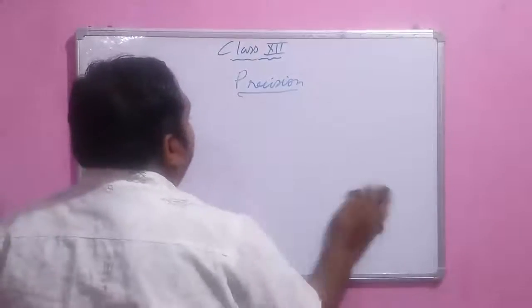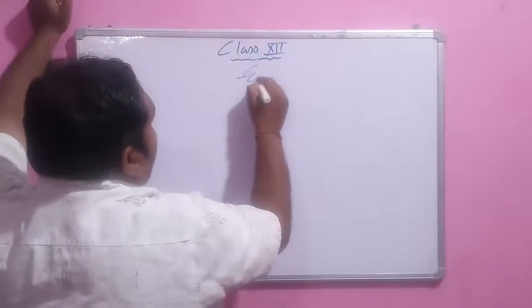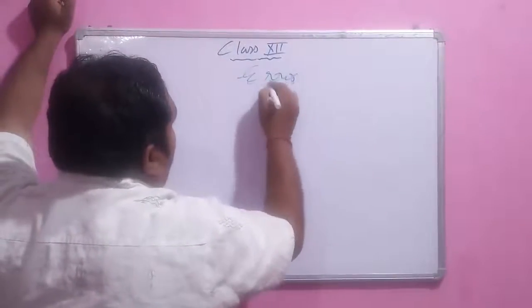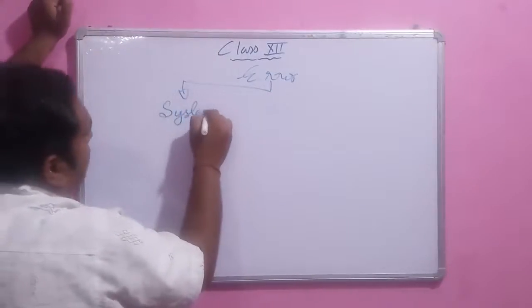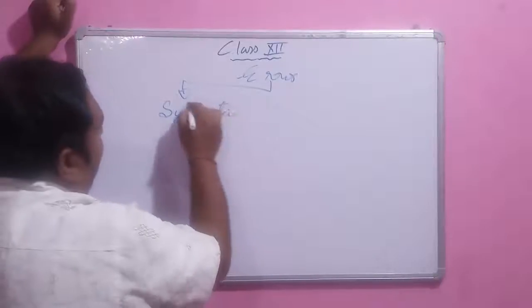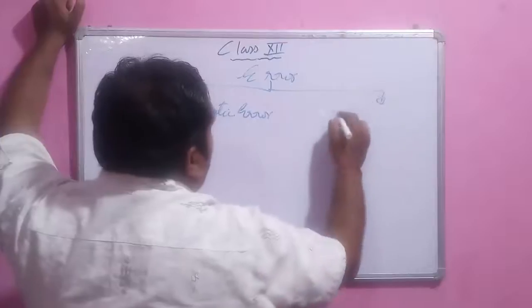The errors are of two types: one is systematic error, and the other is random error.